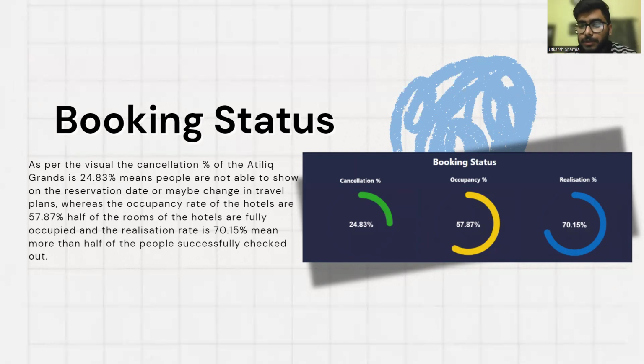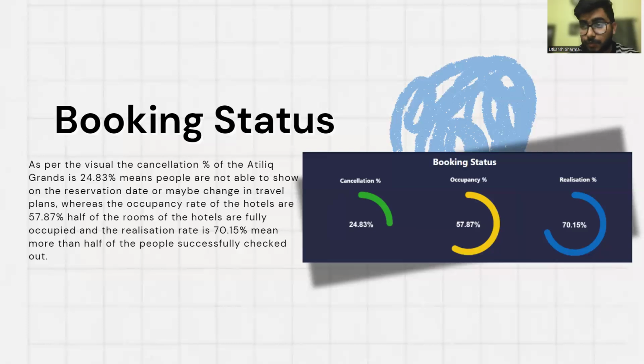Then occupancy percentage is 57.87%, so more than half of the rooms are occupied by customers. Then the realization percentage, which we talked about already, is 70.15. Basically, 70% of the people successfully booked the rooms.